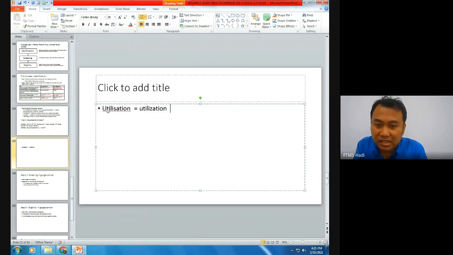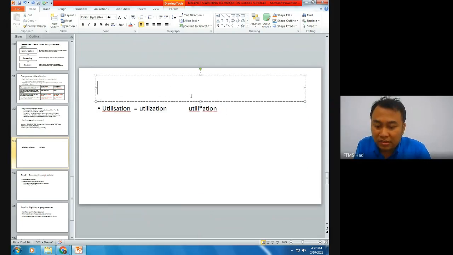So the best searching is by using utiliz asterisk a-t-i-o-n. The asterisk here in the middle means Google Scholar will come up with the search of either utilization or utilisation.